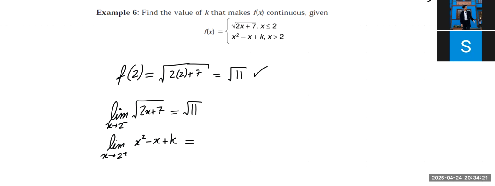So first, let's write down what it is in terms of k by plugging in 2. What is it going to be? Remember, k is an unknown right now, so I'm only going to write it down in terms of k, so that k stays. So plug in 2 and tell me what this becomes.